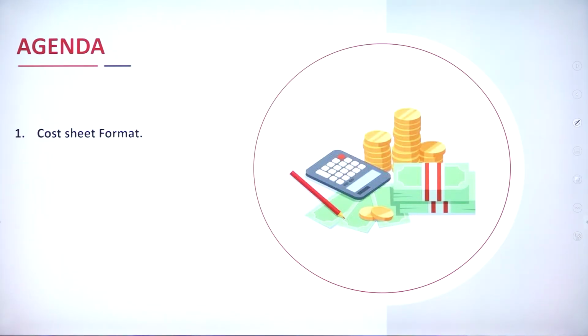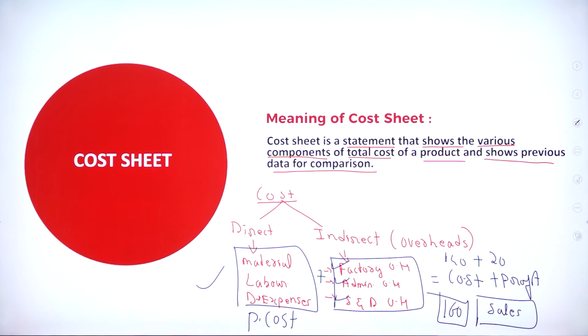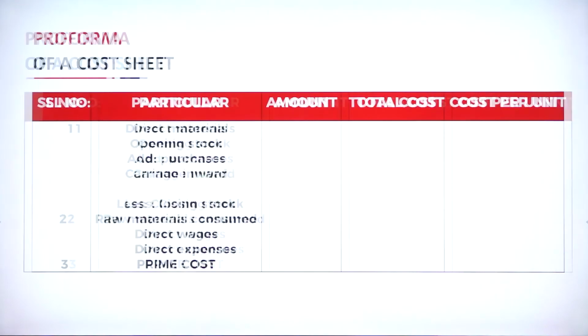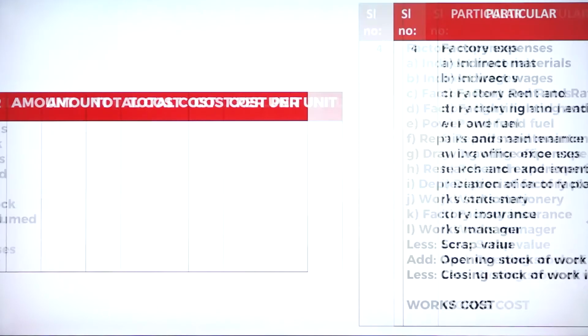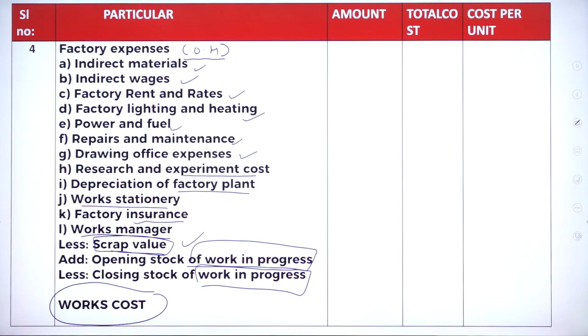So, this will be your agenda. There is a meaning of cost sheet. Don't worry, the meaning will not come in your examination. And this will be the pro forma. Pro forma means the format. As I told you, the first step is up to prime cost. Then these will be your factory expenses. Write down all the factory expenses. Add opening work in progress minus closing work in progress.